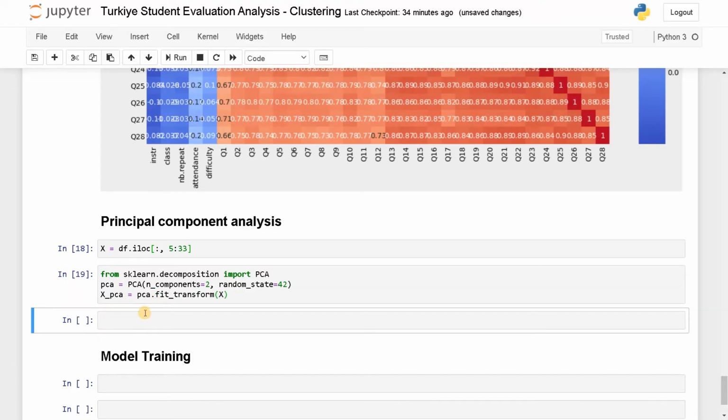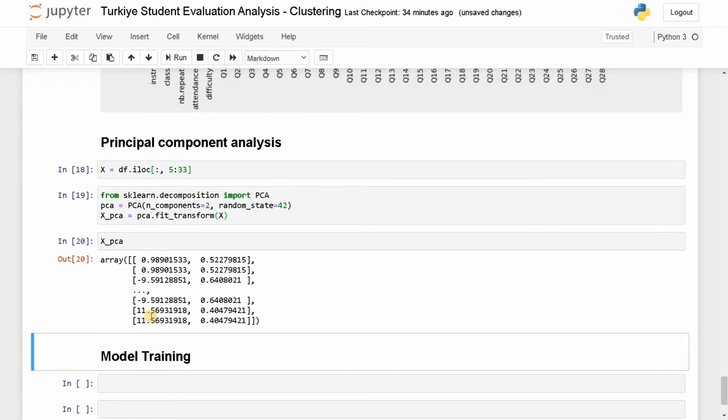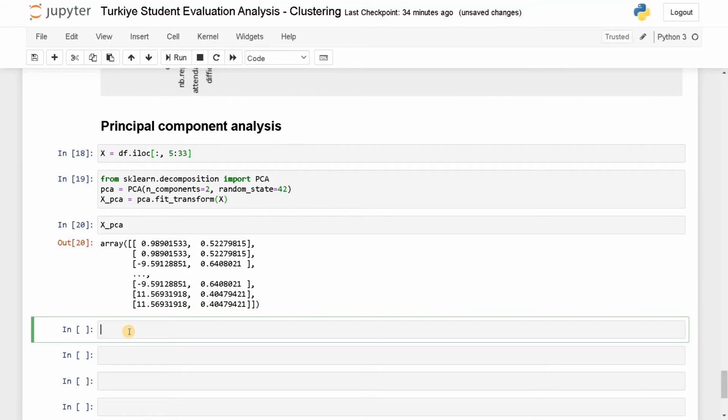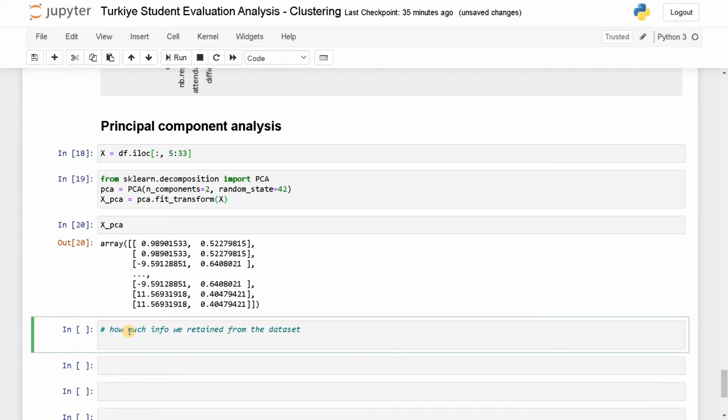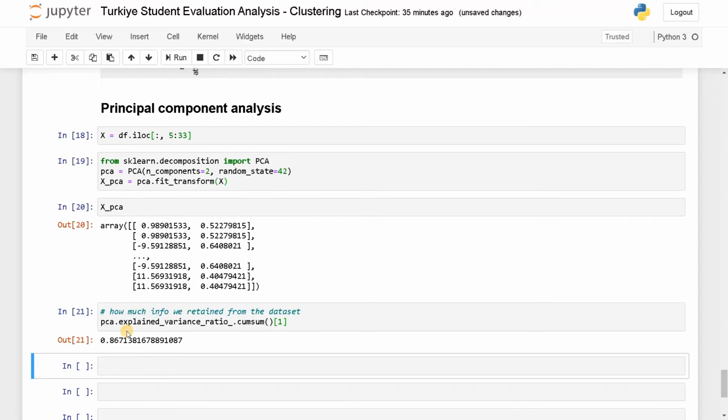Now we have run it. Let's see what is inside the dataset. XPCA, run this. So we have only 2 columns with all the samples. These are the reduced attributes. Let's see how much information we have retained from the dataset. Let's leave some space. So PCA dot explained variance ratio dot cumsum of 1. Run this. So we have retained up to 86% of information.